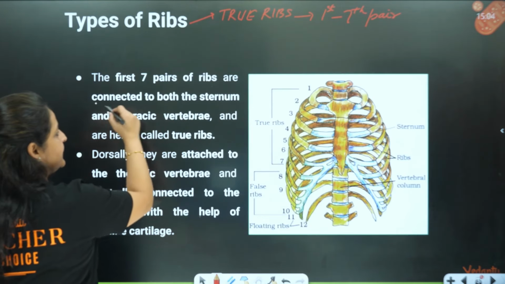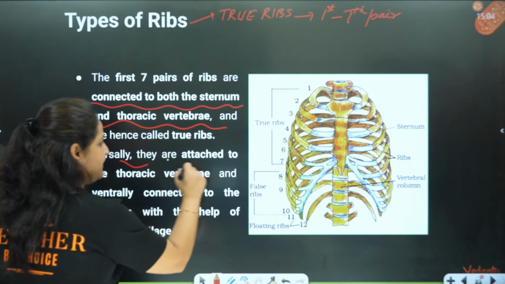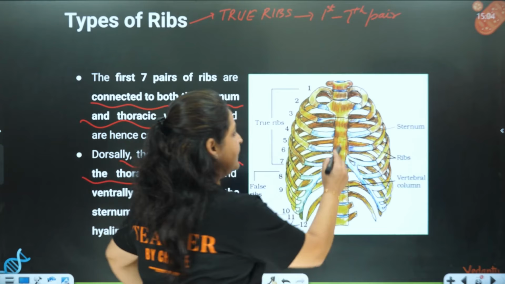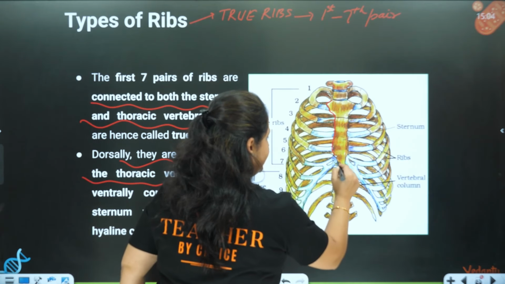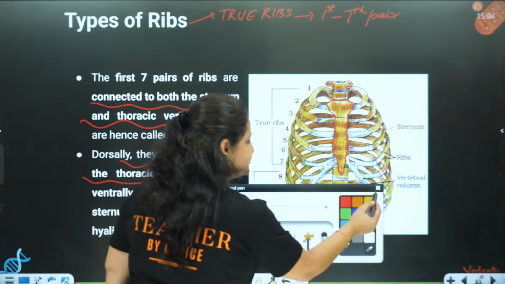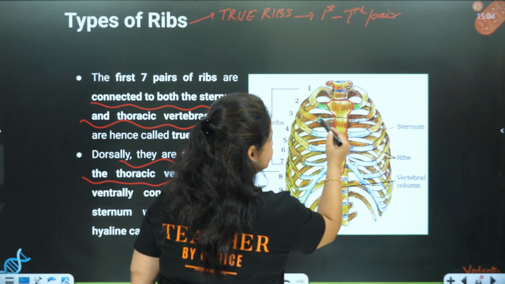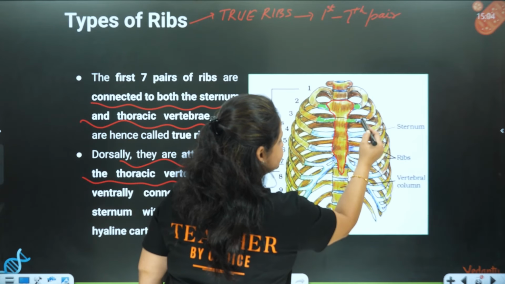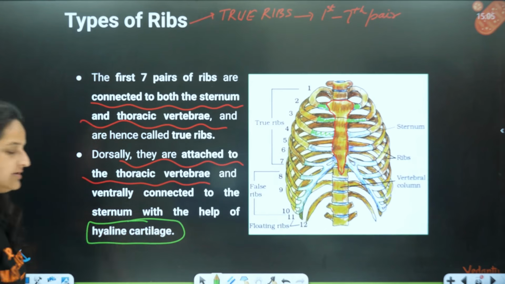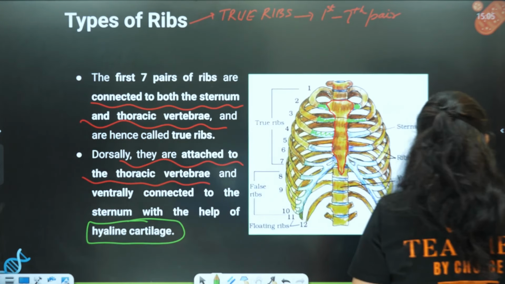Why? Because they are connected to both the sternum as well as the thoracic vertebrae. Dorsally, at the back, they are attached to the thoracic vertebrae, and in the front portion, you can see they are attached to the sternum. So this is the sternum. To the sternum, they are attached with the help of this hyaline cartilage. So directly they are attaching to the sternum by the help of hyaline cartilage. This is the first 7 pair. That is the reason they are called the true ribs.